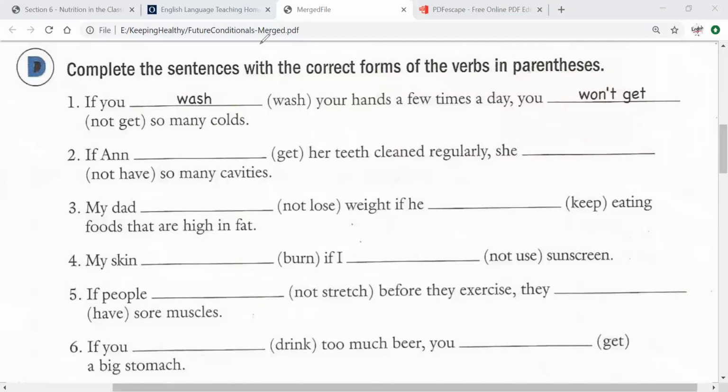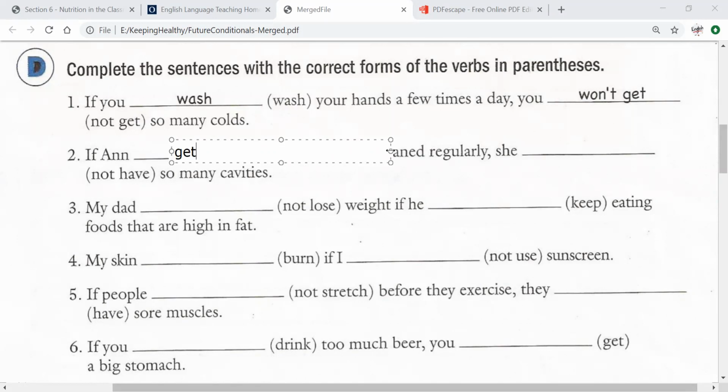So we have here "if" and we see there's a verb, get. Now you need to tell me, number 1, is this present or future? What do you think? You said present. Very good, because of "if." So we're going to write get again, G-E-T.